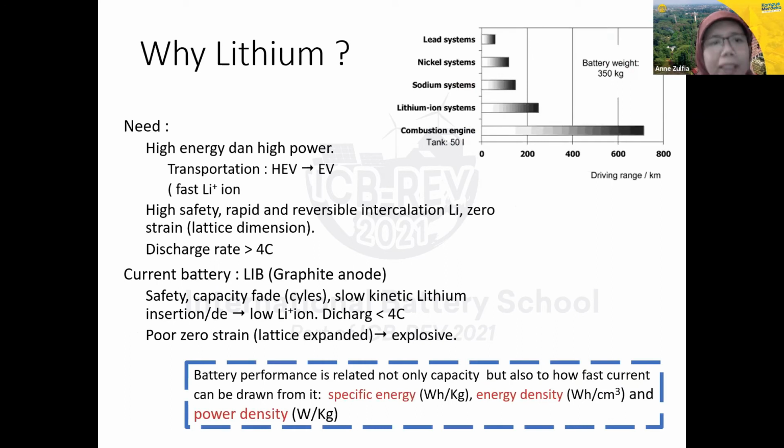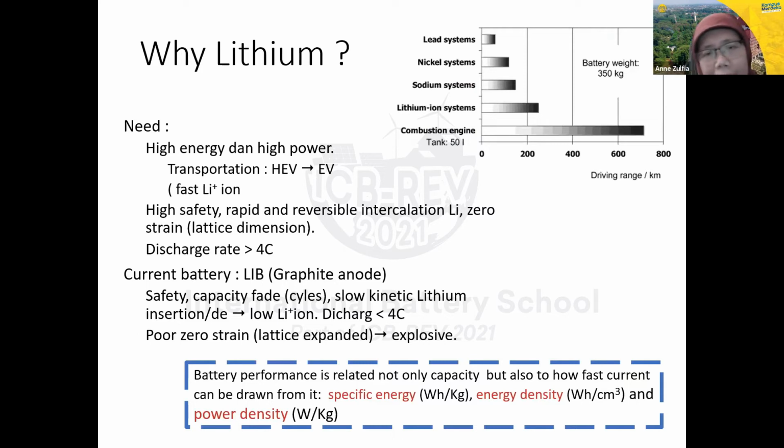And then the needs of batteries in the future are high energy and high power, which we can find in lithium-ion batteries. For transportation, we usually need high energy and high power for vehicles, for electric vehicles. The most important are also high safety and rapid, reversible intercalation, which we can find in lithium, and zero strain.